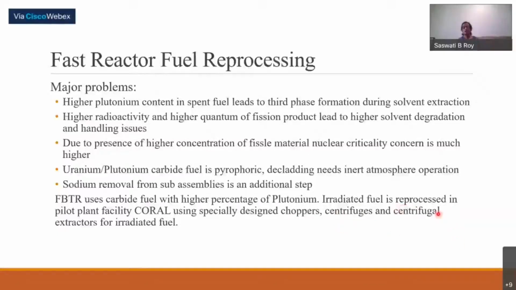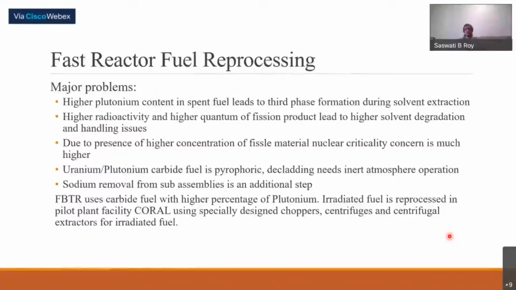And as we talked about during our second class, centrifugal extractors have a very small hold-up at any point of time, along with a small residence time. So it will reduce your radioactivity problem, criticality problem, and degradation problem also.